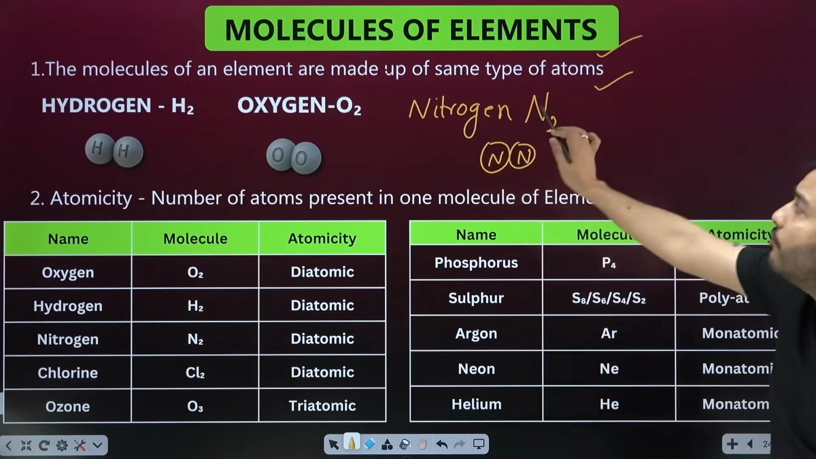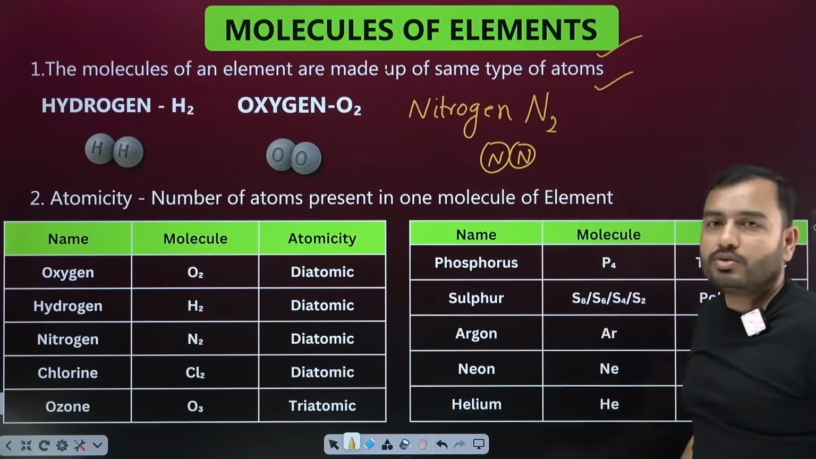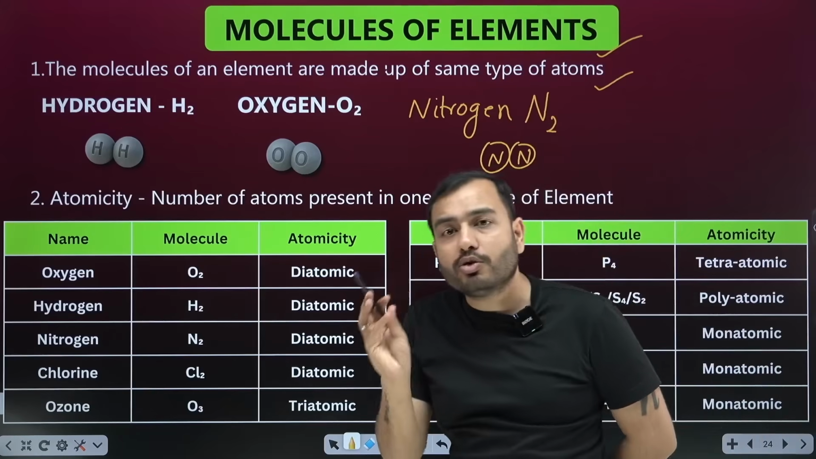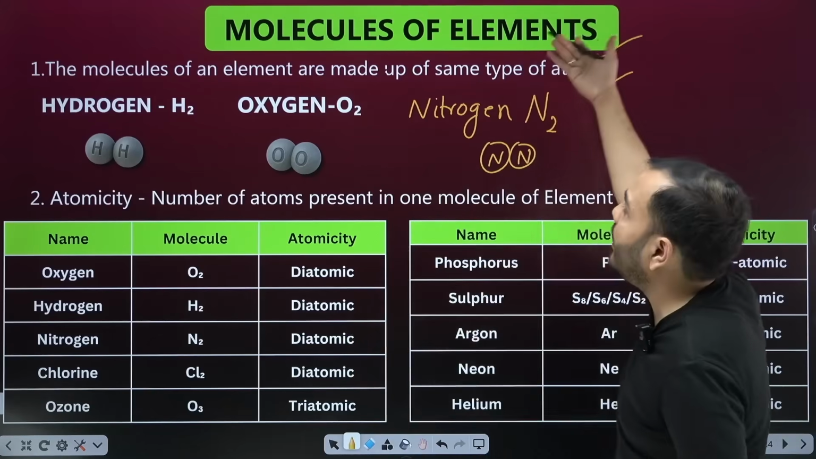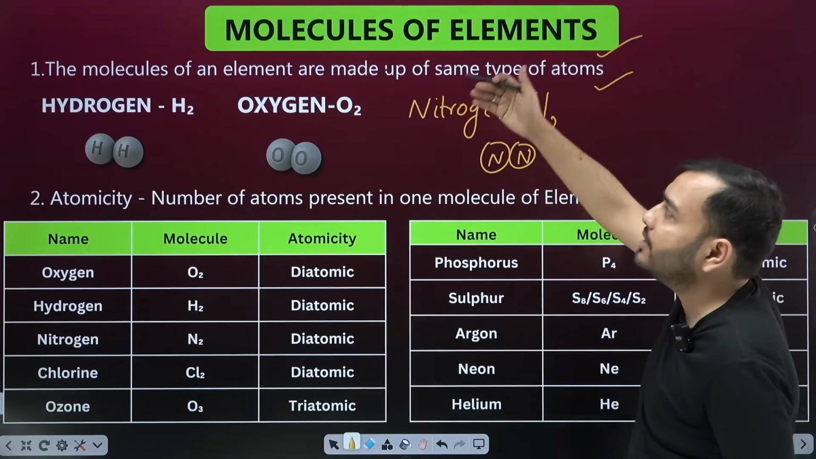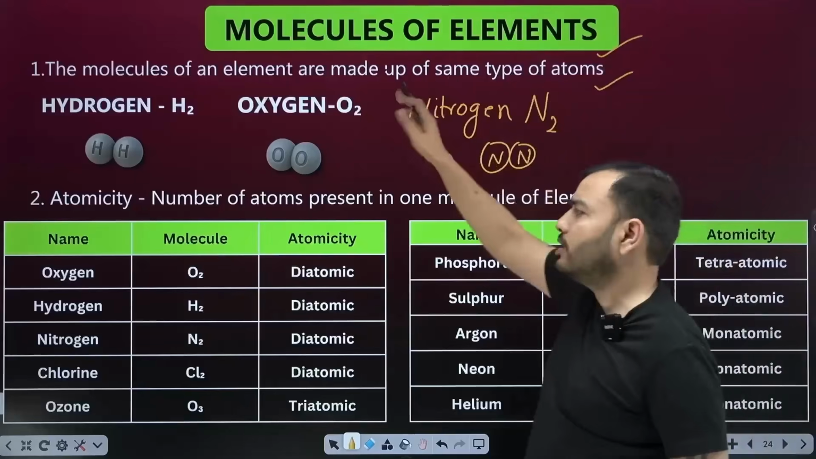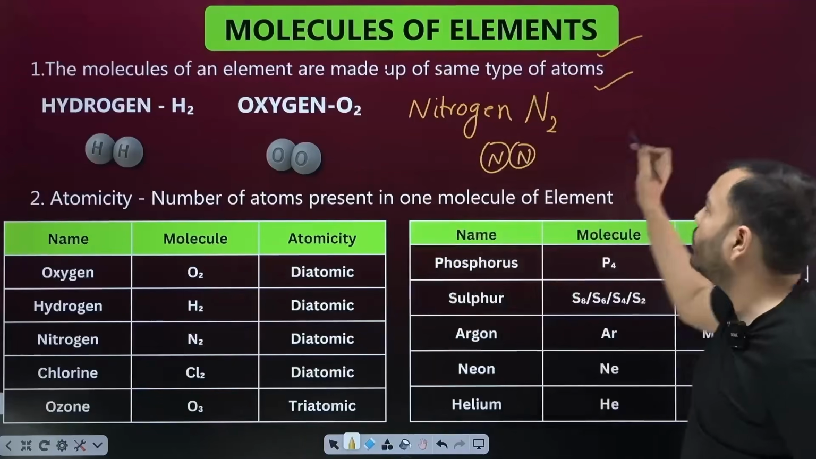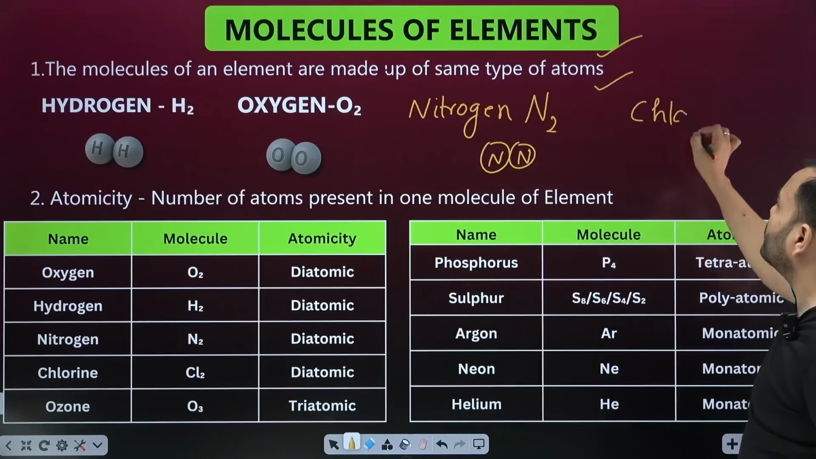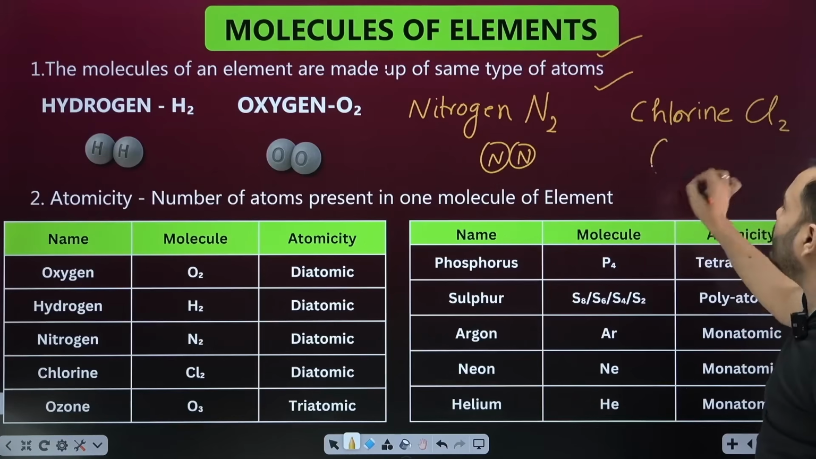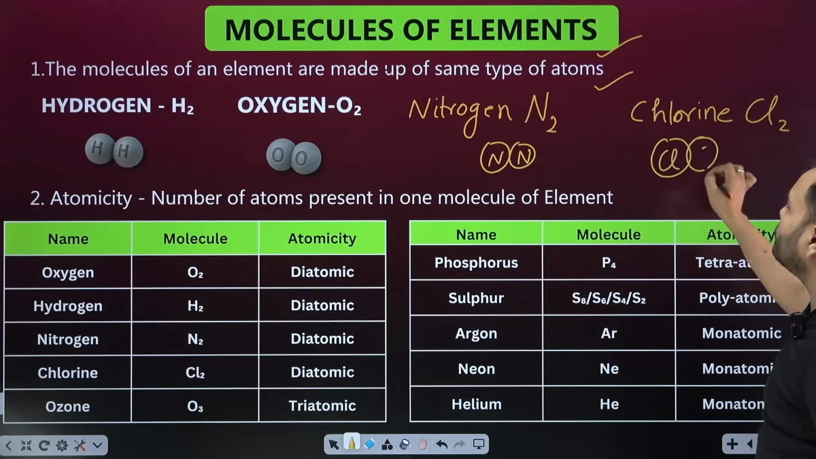So what are they made of? They are made of the same type of atom. So the molecules made up of the same type of atom belong to what? Elements. Molecules of elements are made up of the same type of atom. All the elements you see, hydrogen, oxygen, nitrogen, chlorine. Chlorine is also an element, right? Is it a compound or an element? Chlorine, Cl2, meaning one chlorine came and stuck to a second chlorine.